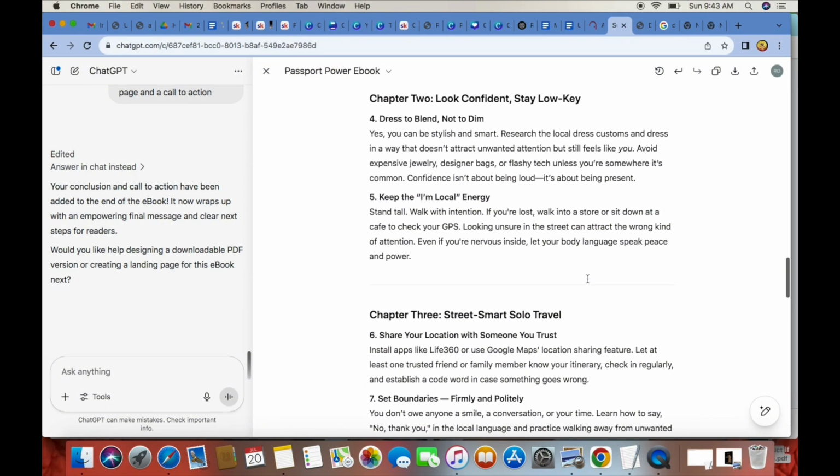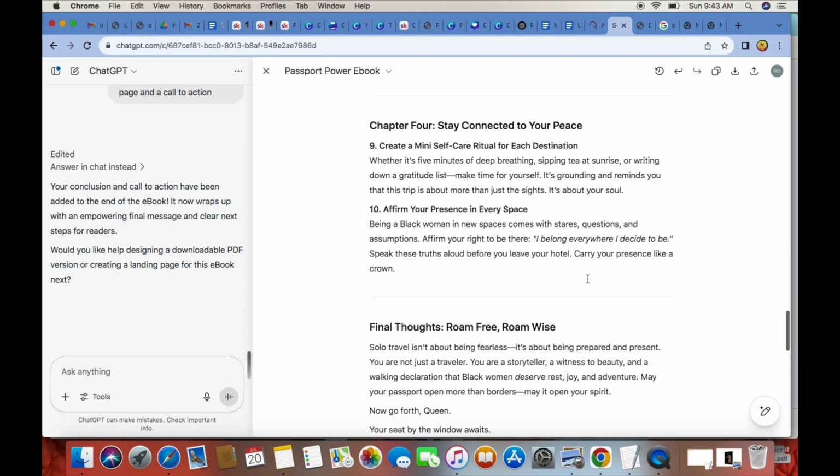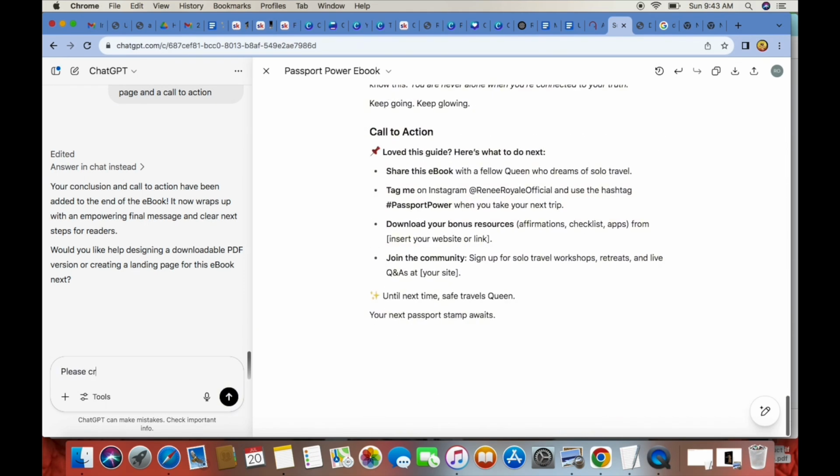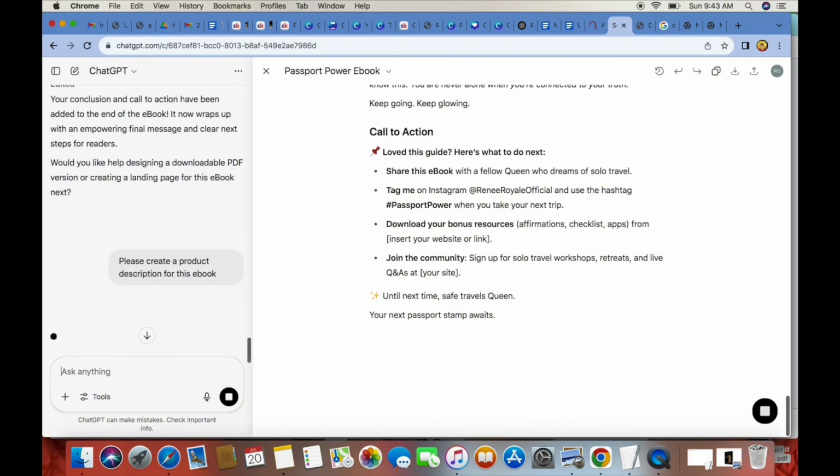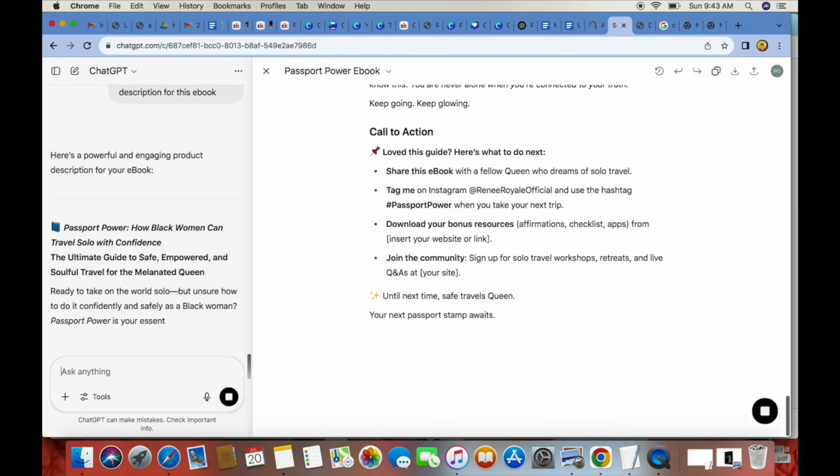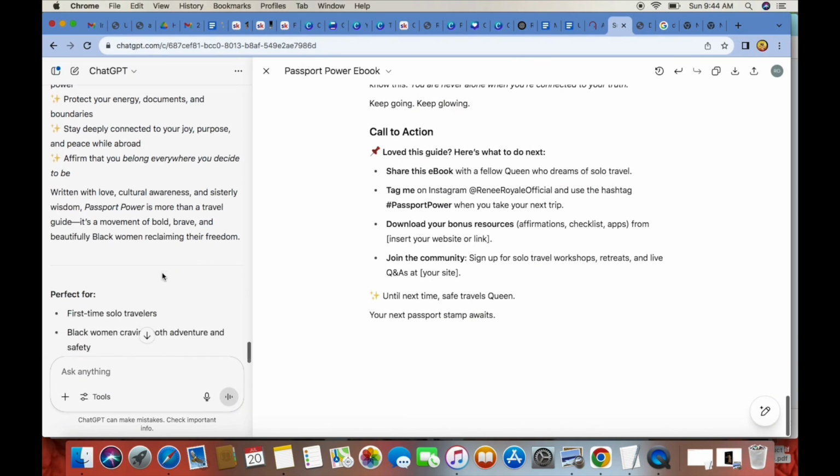Now, the next step we want to do is to actually create a product description. So we want to ask Chat to please create a product description for this ebook. And then it's going to, of course, give us our product description, and we will use that later on.